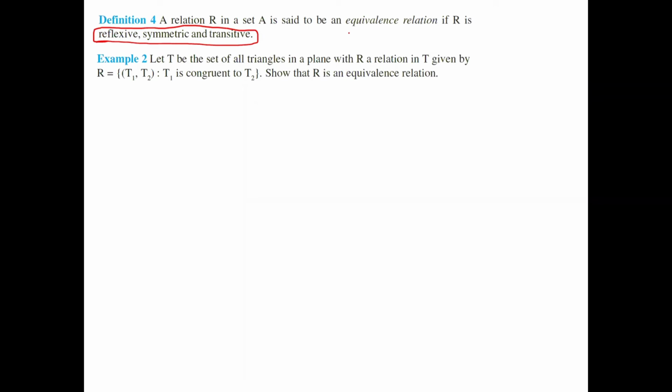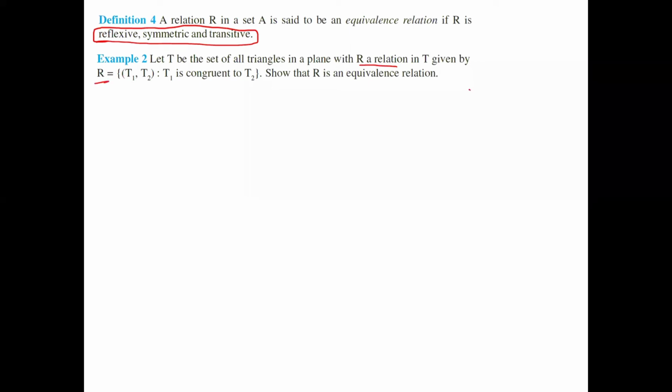Okay. Now I'll come to one example. Let T be the set of all triangles in a plane. R is a relation in T given by congruence. Here R is a relation containing triangles.